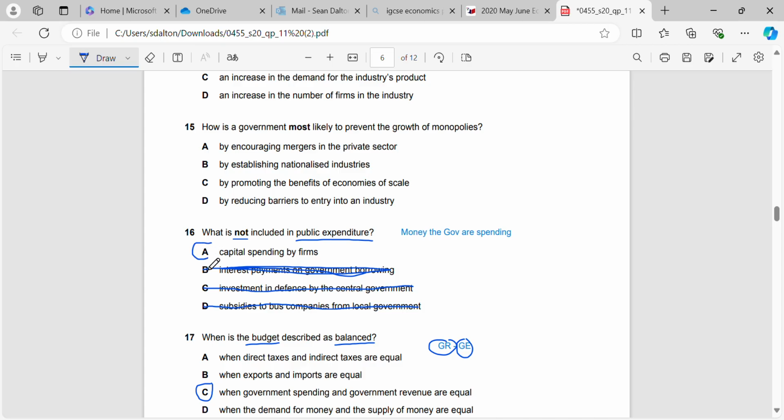But capital spending by firms, the government's not going to be involved in that. That's going to be the firms only. Spending on investing into their capital infrastructure.